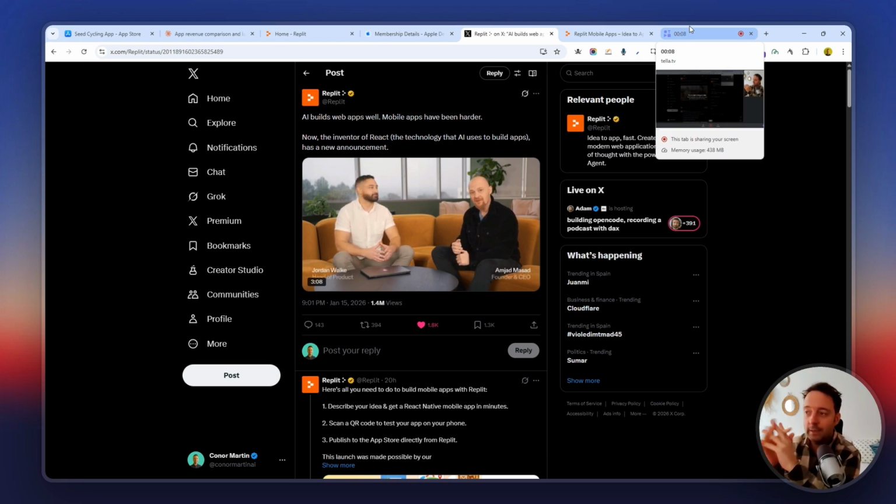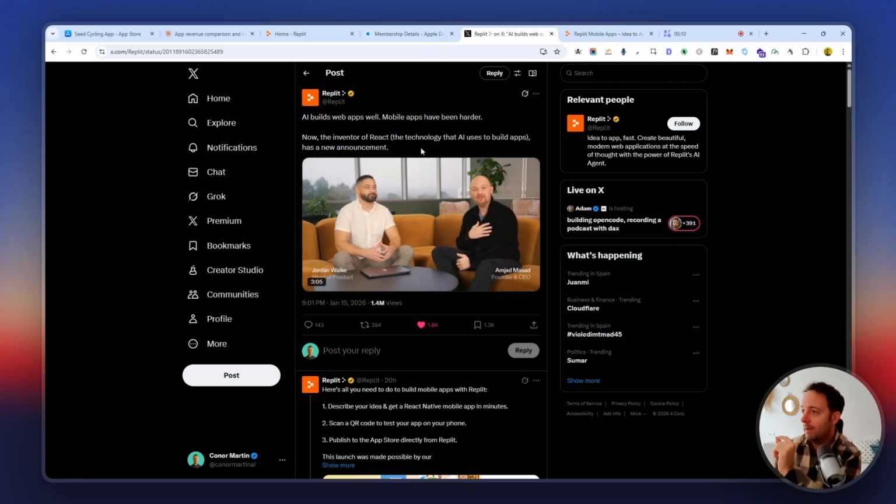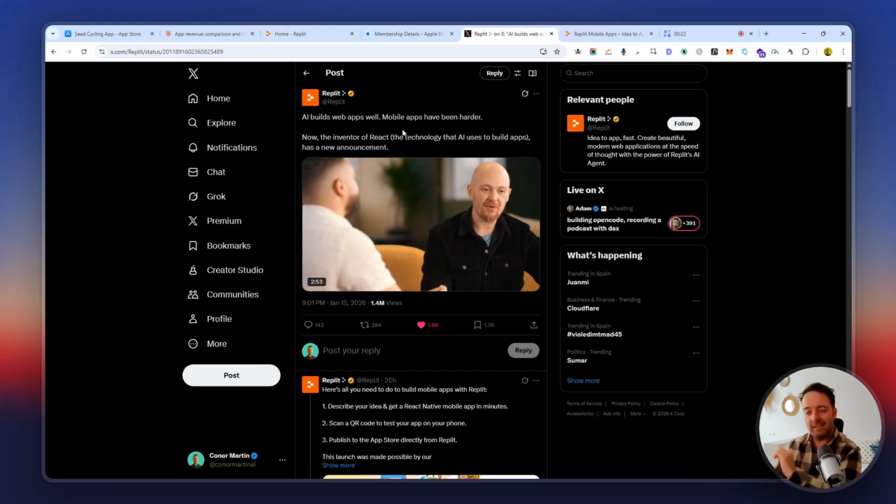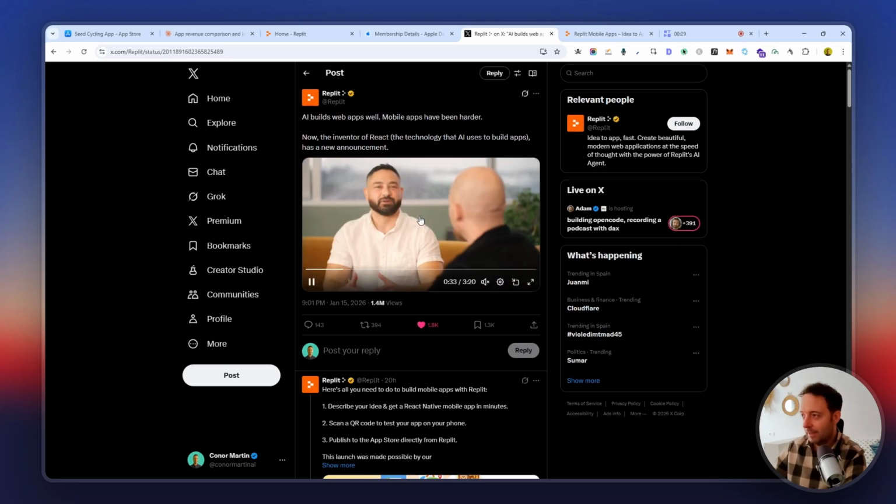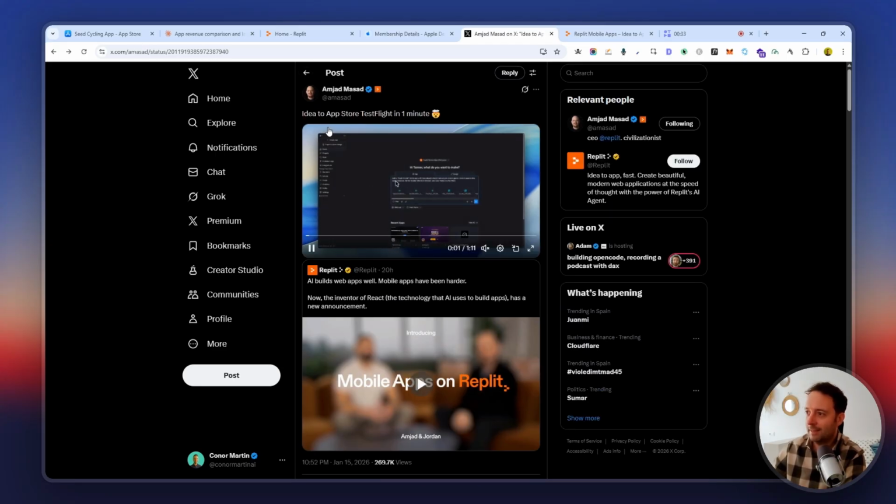And today we're going to be looking at Replit. This is a new launch by Replit to make mobile apps. And I think we can clearly say now that 2026 is going to be the year mobile apps are pretty trending. It was just a little bit too hard in 2025 for the vibe coders, for people new to all this stuff.